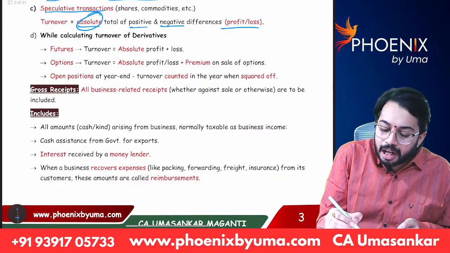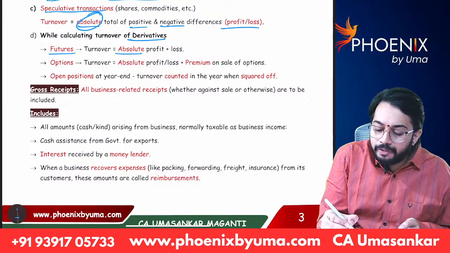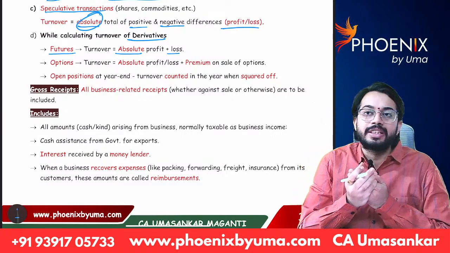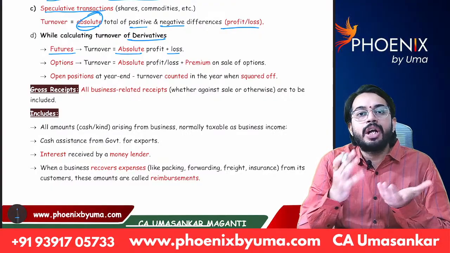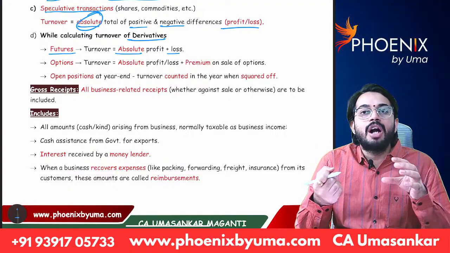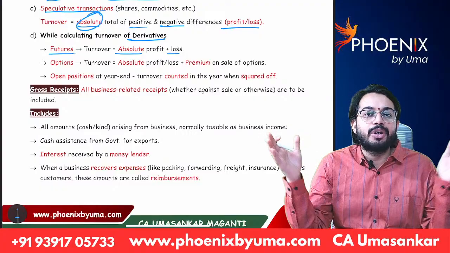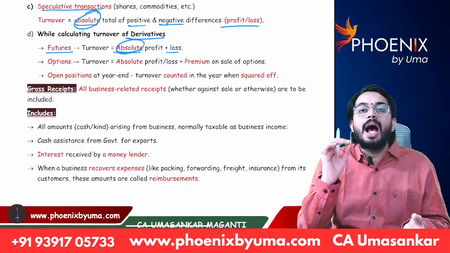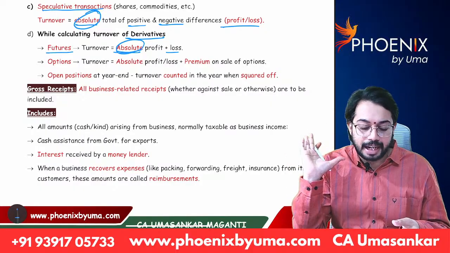While calculating turnover of derivatives, in case of futures also, absolute profit plus loss. What do you mean by this? You know futures, right? In your financial management, you have studied about futures. Whenever you are dealing in futures, either you will get profit or you will get loss. So whatever the profit amount is, whatever the loss amount is, total profits and total losses are to be added. You have to take absolute figures. So you have to take absolute profit plus loss, that will be taken as turnover. Are you able to understand?